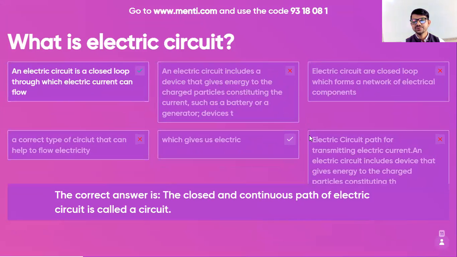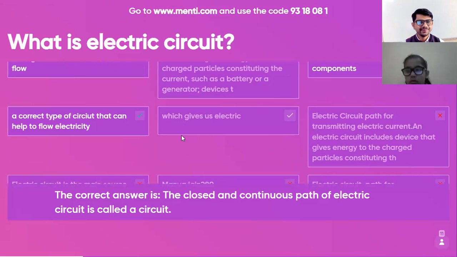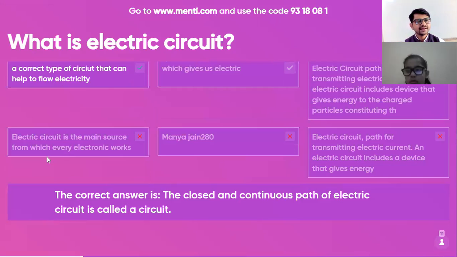Electric circuit are closed loop which forms a network of electrical components. Good. A correct type of circuit that can help to flow electricity. Good. Which gives us electric. What electric? Electric circuit path for transmitting electric current. Good. An electric circuit includes device that gives us energy. This is also copy paste. Electric circuit is the main source from which every electronic works.